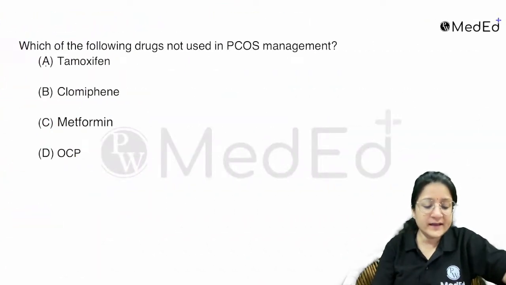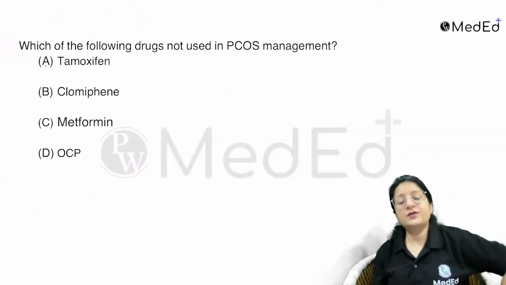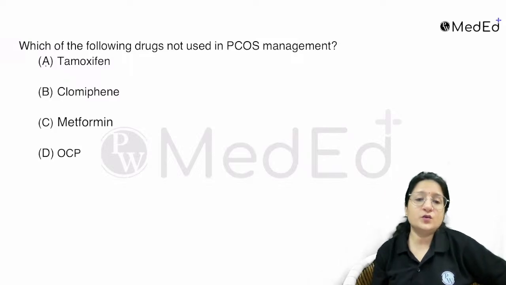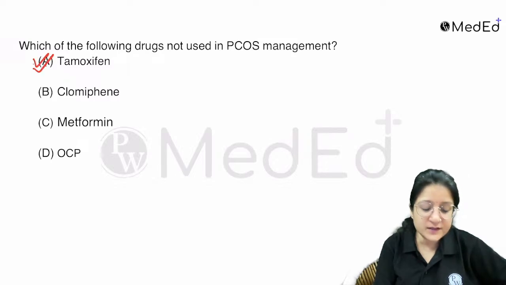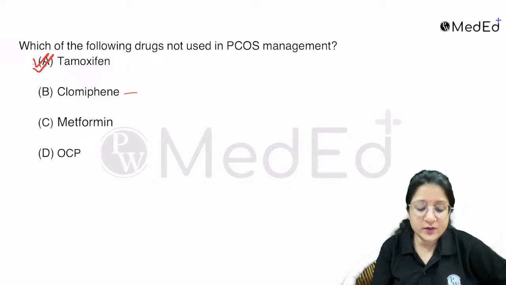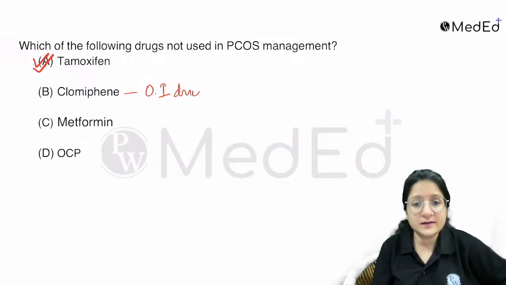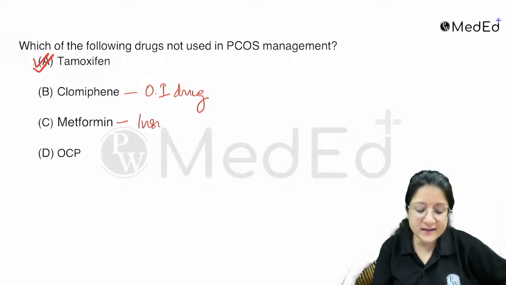Now let's have a look at the next question. Which of the following drugs is not used in PCOS? So the answer is tamoxifen. Clomiphene citrate can be used as an ovulation induction agent, right? Metformin is used as an insulin sensitizer. OCPs are used to regularize the cycles.